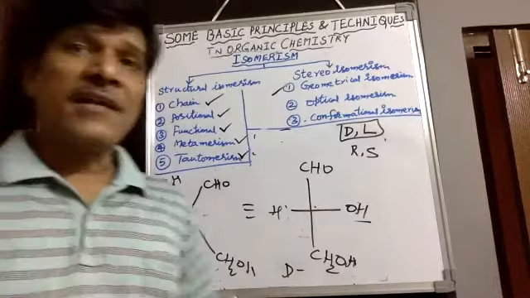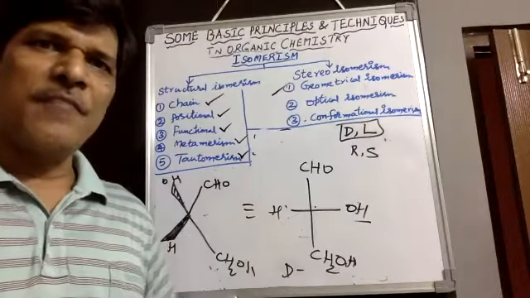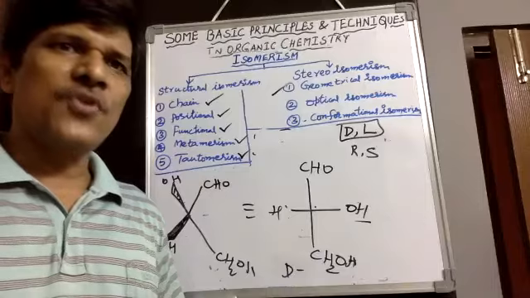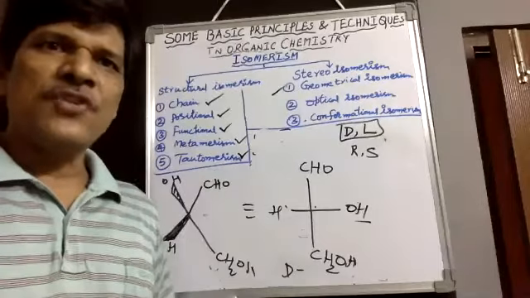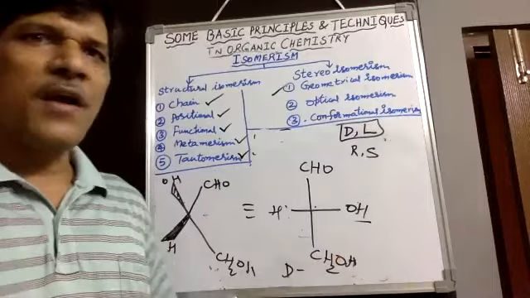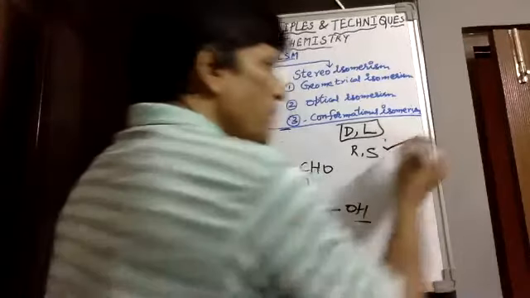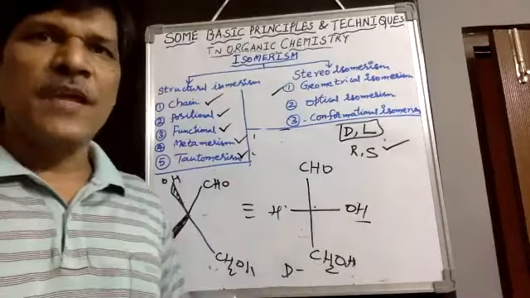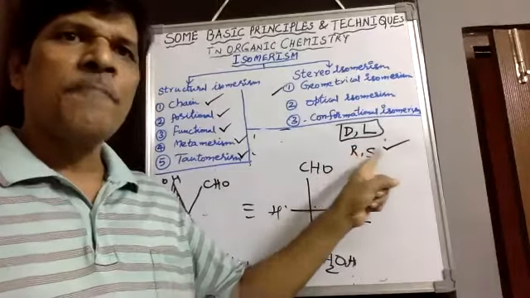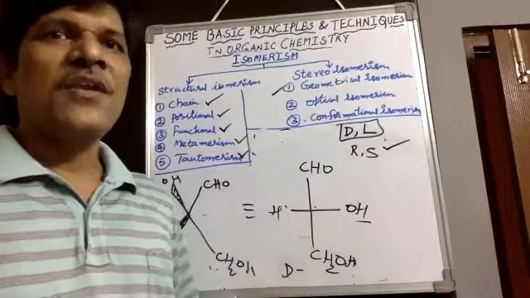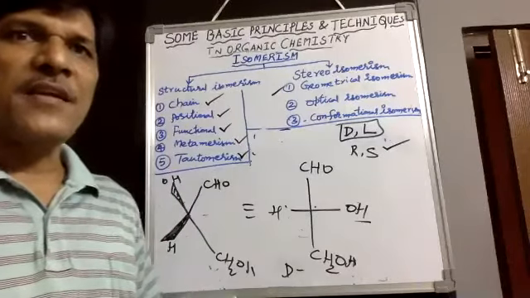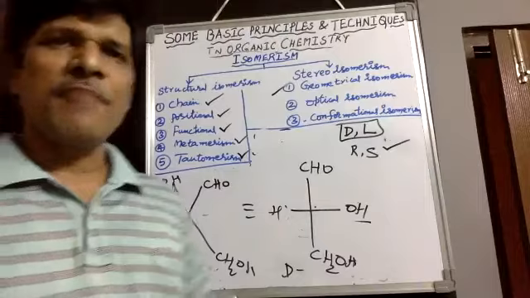Unfortunately, optical activity we can identify only in the polarimeter. In a polarimeter, if plane polarized light rotates towards the right side it shows dextrorotatory, and the left side shows levorotatory. Dextro and levo we cannot determine by this model. We can give RS configuration, but dextro is not always related to R and levo cannot be related to S, but we can show they are mirror image compounds. Then on the chiral center, RS configuration we can also assign by CIP rules.